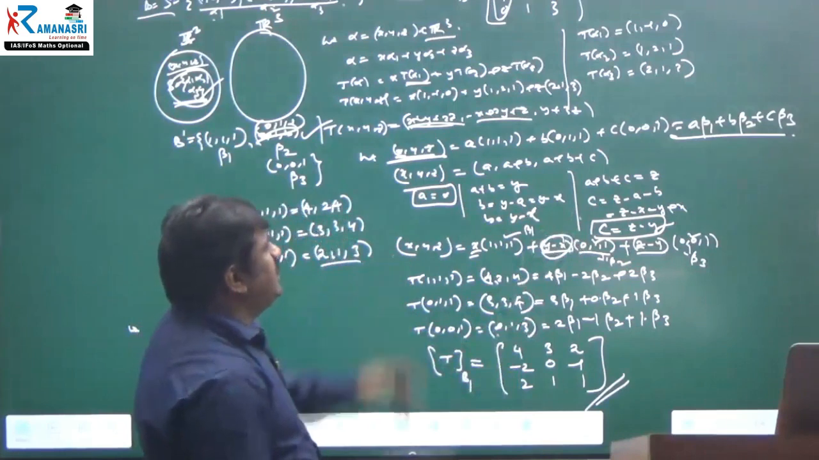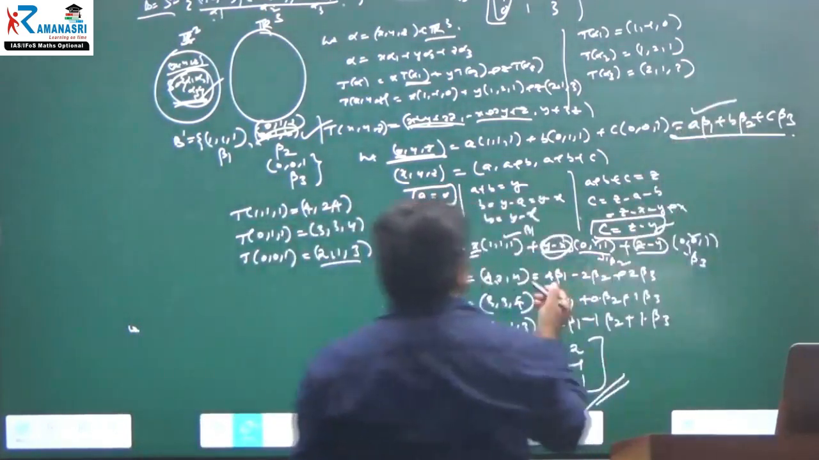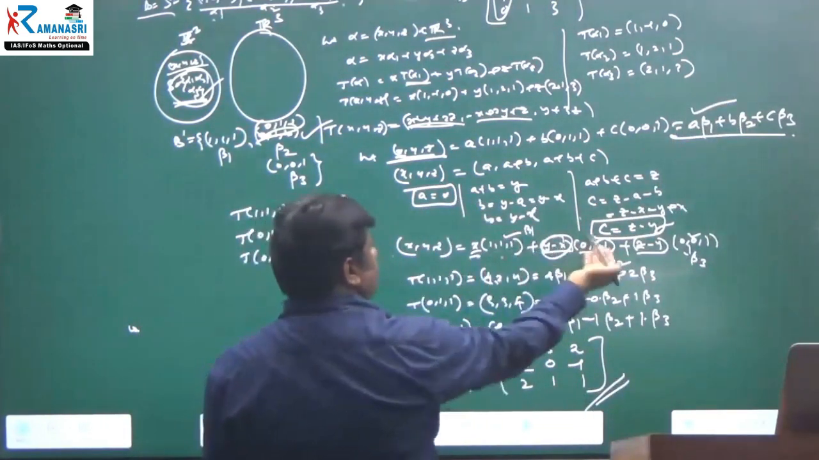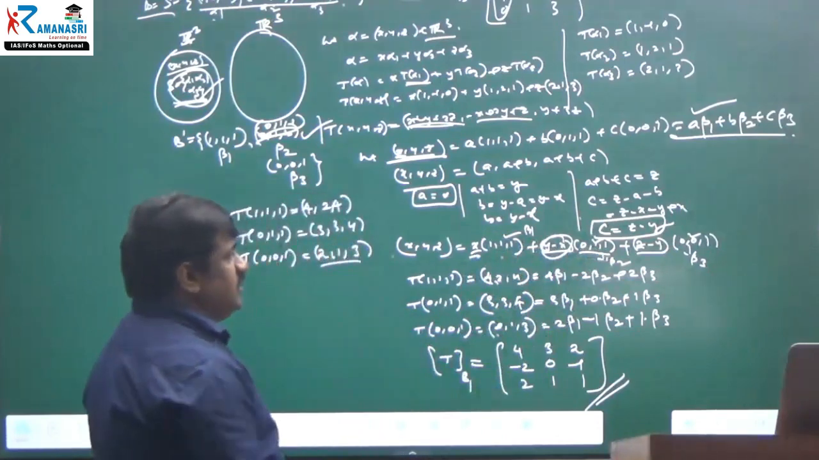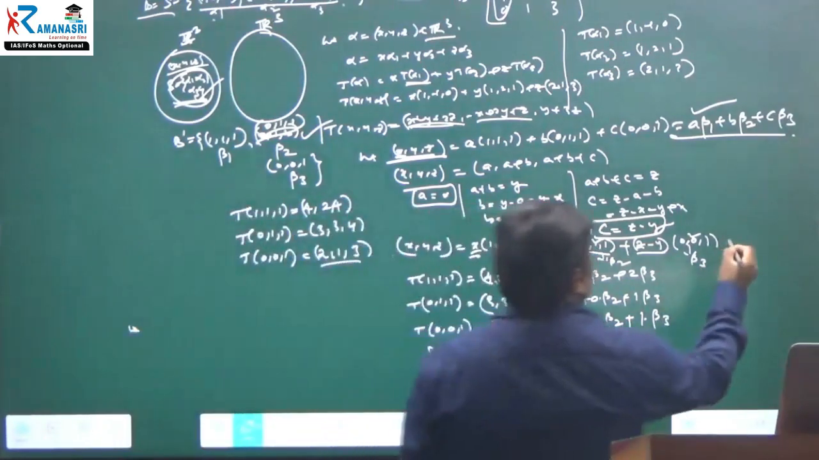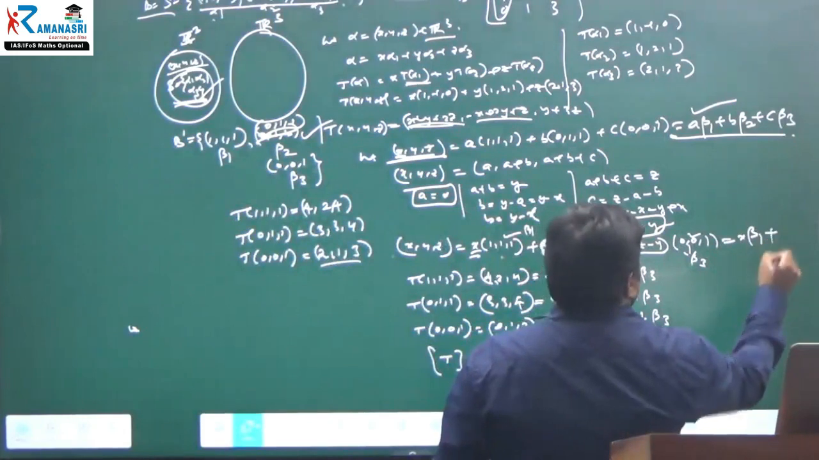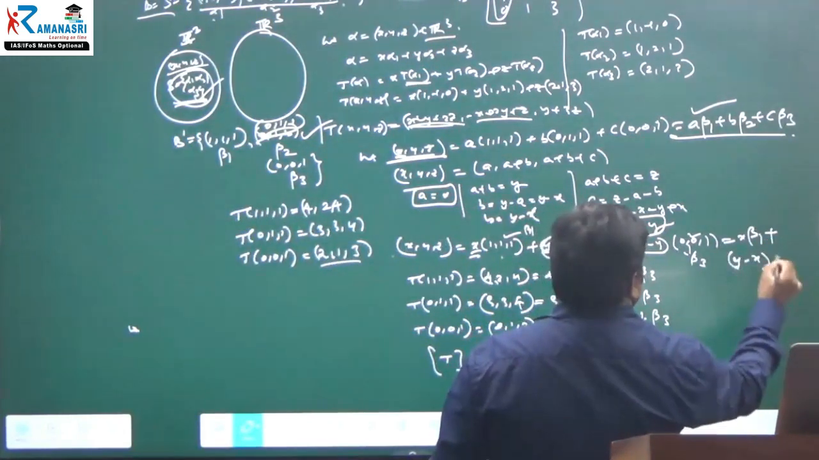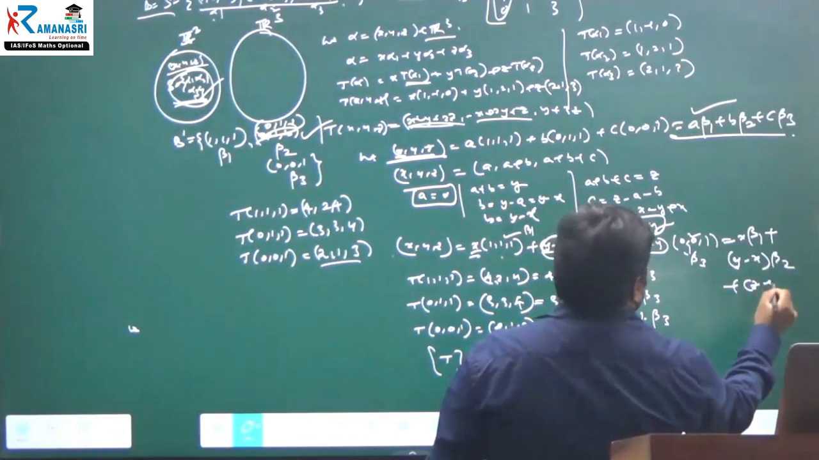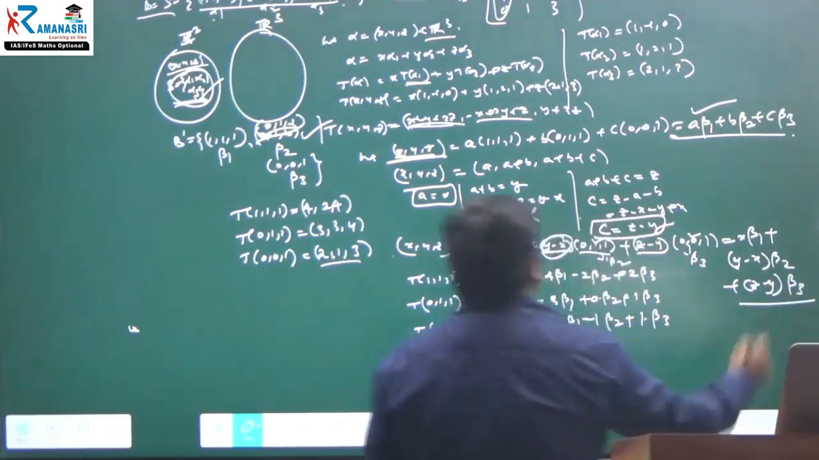Then I have substituted into this equation. You can substitute a into beta 1, and if you want, you can write beta 1, beta 2, beta 3. Right, a into beta 1, that is x into beta 1, plus y minus x into beta 2, plus z minus y into beta 3, you can write.